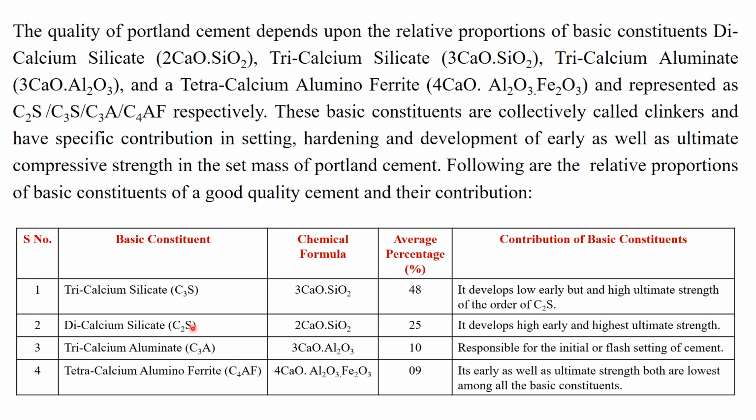Dicalcium silicate C2S is present as 25% and it develops the high early as well as highest ultimate strength in the cement.